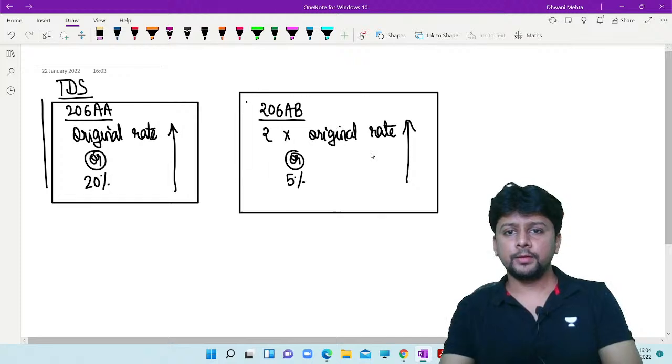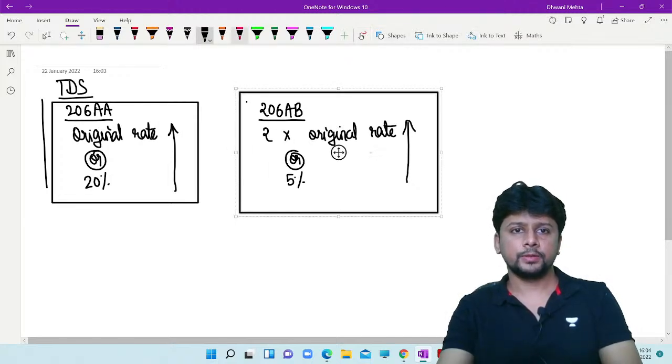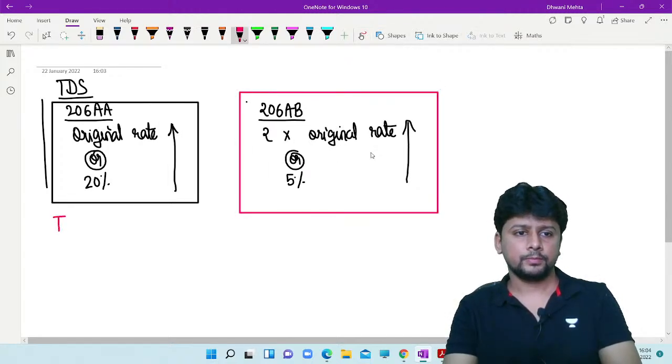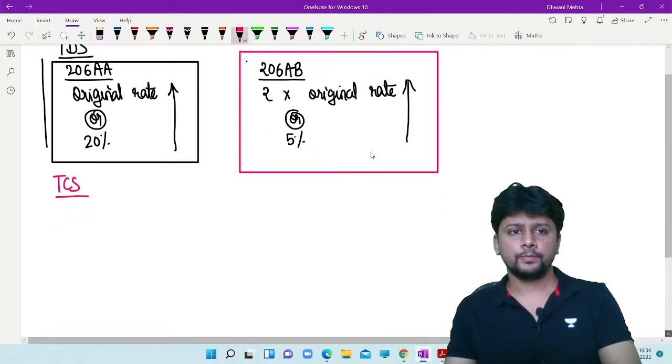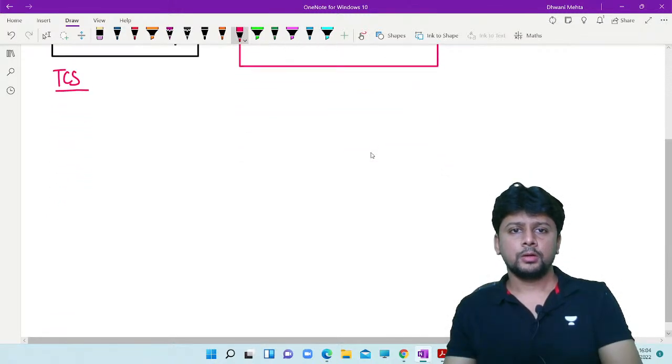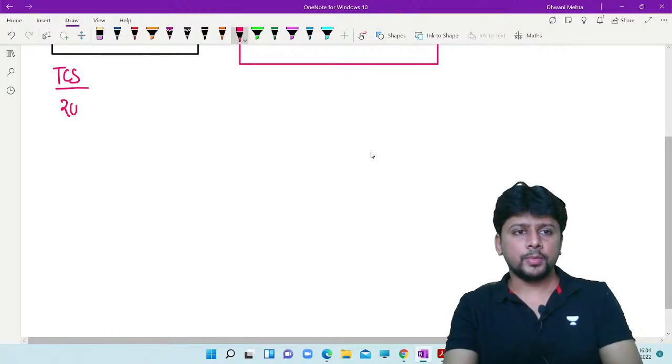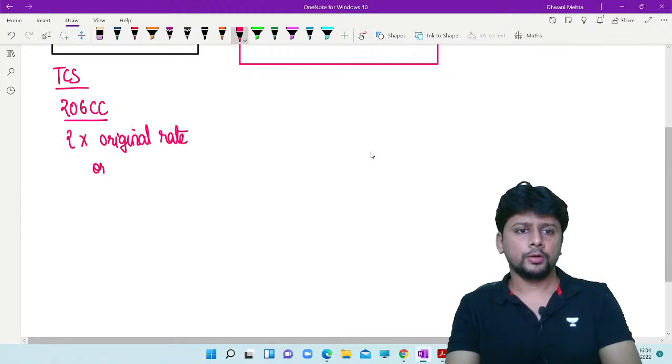But if you read the TCS concept, tax collected at source, if you do not give your permanent account number, 206CC comes into picture, and 206CC says twice the original rate or 5%, whichever is higher.